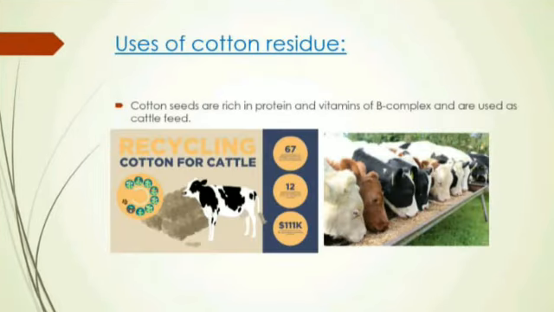Also, the cotton harvest leaves several residues in the field such as stalks, side branches, leaves, balls and seeds. Especially the cotton seeds play a major role in the production of economically important cotton products. So, let's move to the major uses of cotton residues. Cotton seeds are rich in protein and vitamins of B complex and are used as cattle feed.